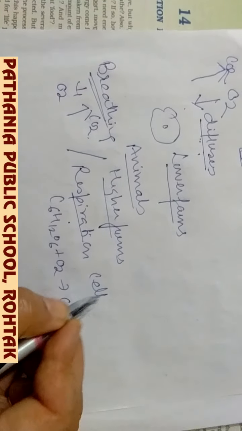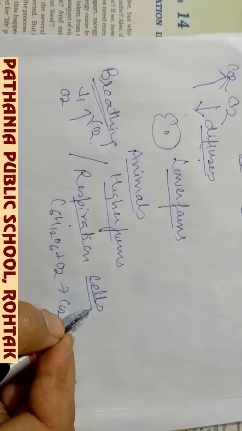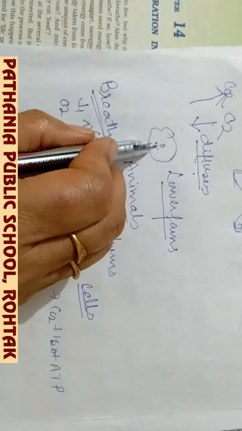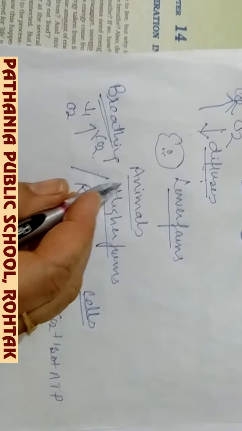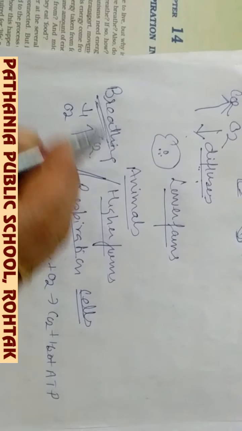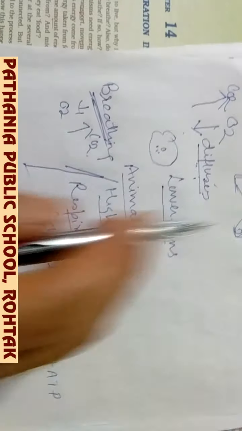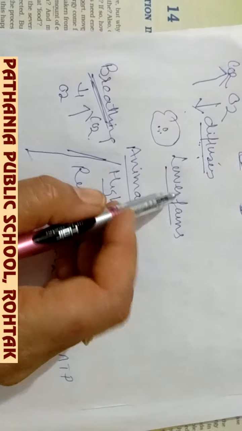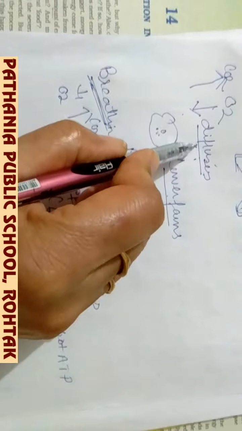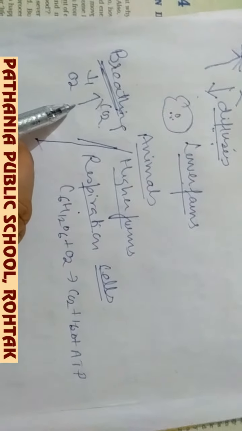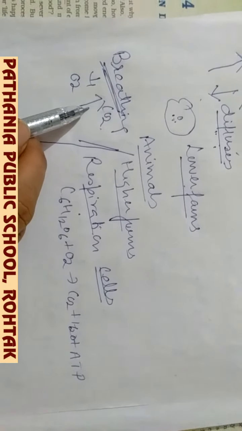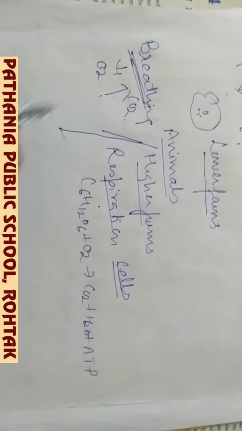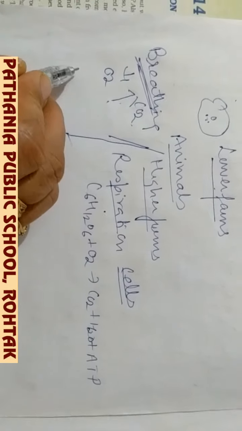But breathing is not a compulsory process. Breathing can be replaced by the simple process of diffusion. So in lower forms of life, for gaseous exchange, diffusion is there, and in higher forms of life, first the breathing takes place. And what does the breathing apparatus mean? The oxygen is inhaled through the nose, and then it enters into the trachea. From the trachea, then the bronchi are there.